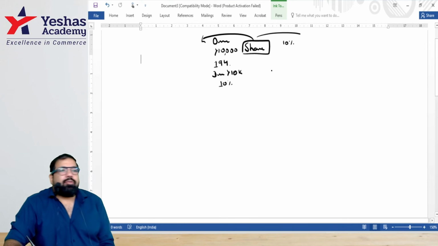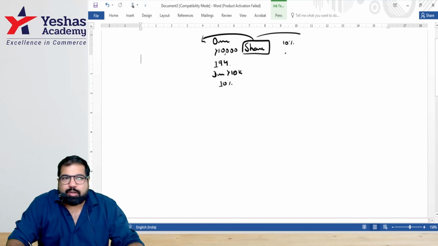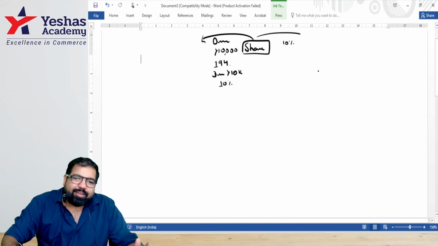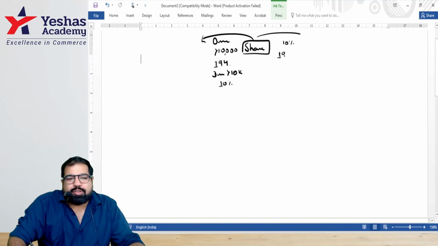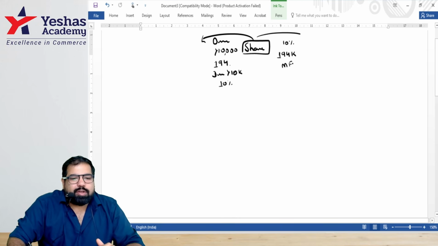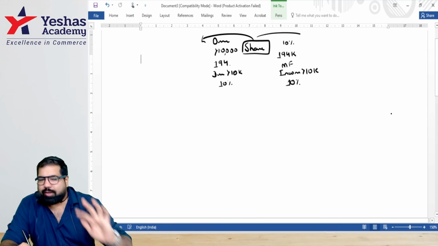Next, while dividend can be earned by buying shares, I don't know how to buy shares. So can I buy mutual funds? Guys, you also know India's top rated mutual fund is... no, not really, we're just kidding, because the shortcut section is 194K. K for Kotak Mutual Fund. Here you bought mutual funds and they are paying you income. If that is more than 10,000, the rate is 10%. Common amount more than 10,000, common rate 10%.